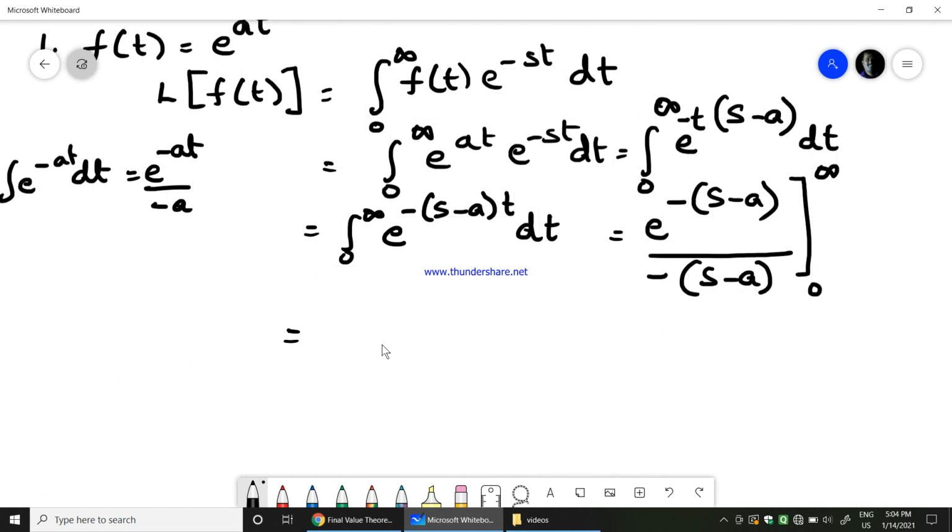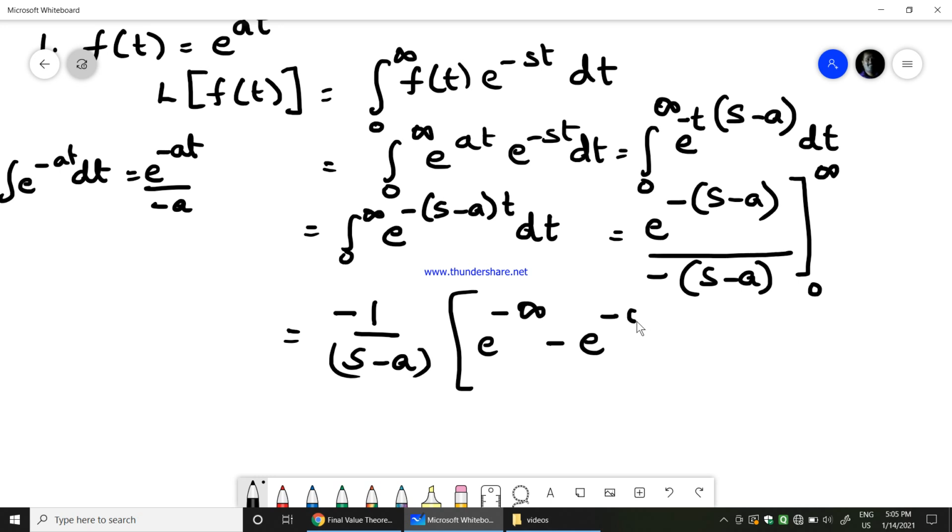Therefore, this would be equal to minus 1 by s minus a, which I will take outside, times e power minus infinity minus e power minus 0. Here it is e power minus of s minus a into t. So when you apply t tends to infinity, it becomes e power minus infinity. When you apply t equals 0, it becomes e power minus 0.